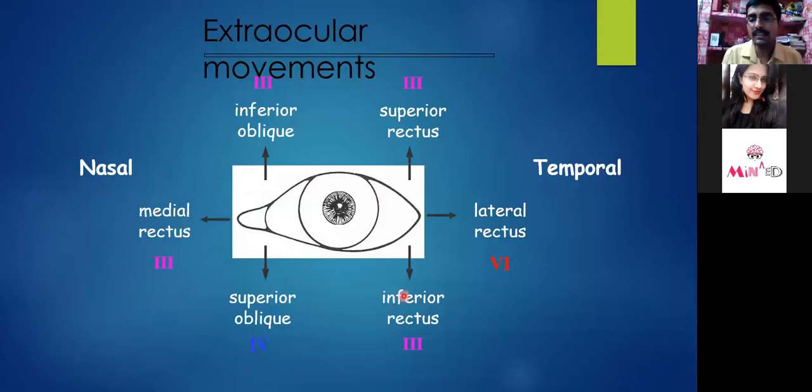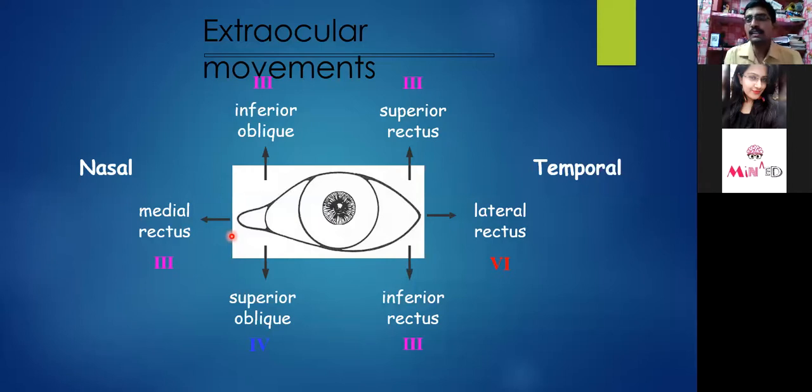So superior rectus, inferior rectus, this is the nasal and temporal portion of the eyeball. This is the nasal portion, this is the middle portion. So here, if the eyeball is moving upward, it can be due to the inferior oblique. It is moving downward due to the superior oblique. And here, if it is moving up and out, it is due to the superior rectus, down and out, inferior rectus, then lateral rectus and medial rectus. So this is how we can identify.